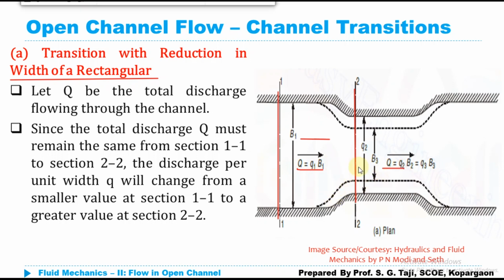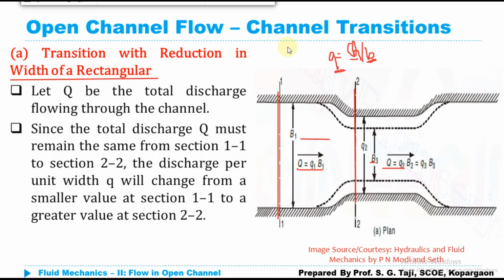But obviously, due to the reduction in the width of the channel, the small q, the discharge per unit width, which is given by capital Q upon B, is going to change, as my value of B is going to change. Even though Q is constant, with the change in the value of B this discharge per unit width is going to change. Now if you see here, my width B1 is greater than B2 at section 2, the width of the channel at section 2, or there is another section shown by the dotted line, section 3, with a further decrease in the width of the channel. So as my B goes on decreasing, obviously this q goes on increasing, because B is the denominator in this equation, and so q goes on increasing with the reduction in the width of the channel.